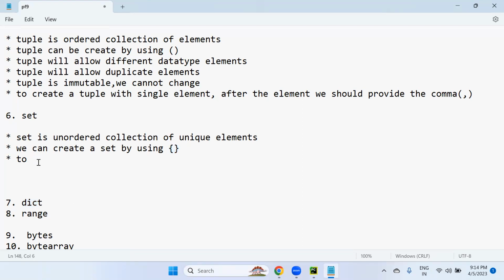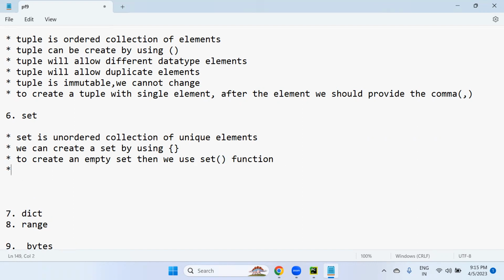So to create an empty set, we have to use the set function, not curly braces. Next, I'll show you all this with an example.